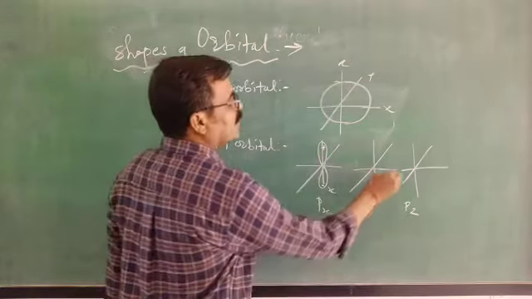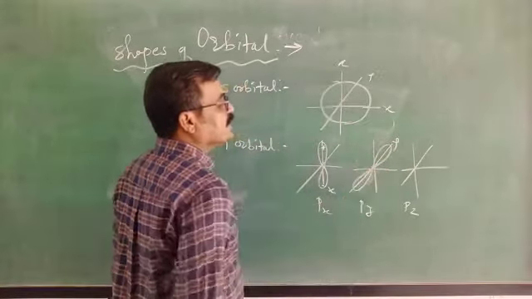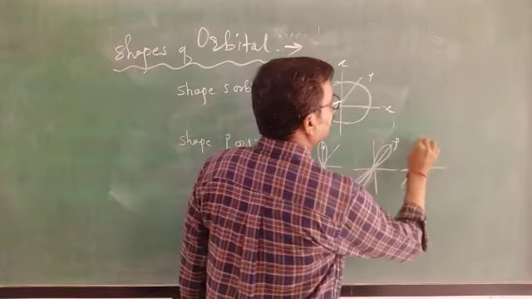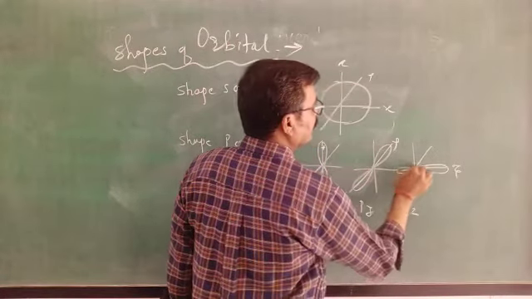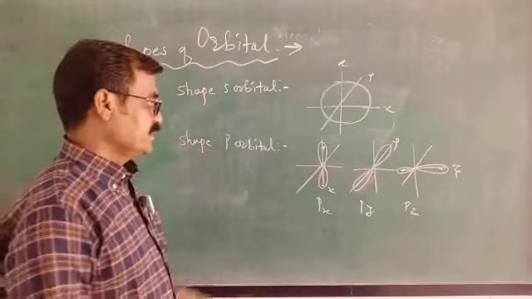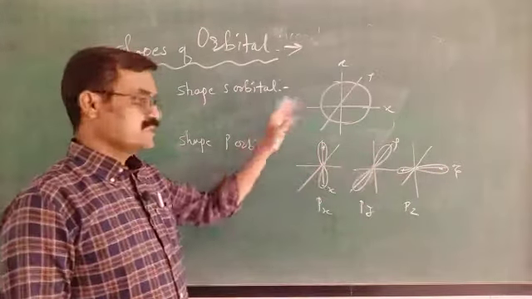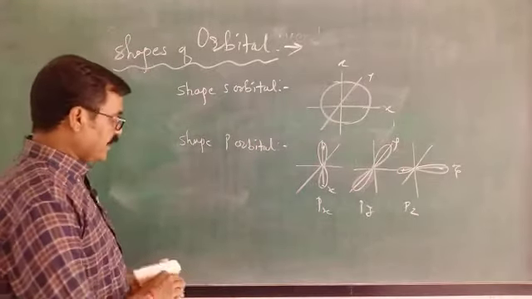This is py, that's why it will be along the y-axis, and this is pz, that's why it will be oriented along z. This is the dumbbell shape, this is the spherical shape, and next one is d orbital.